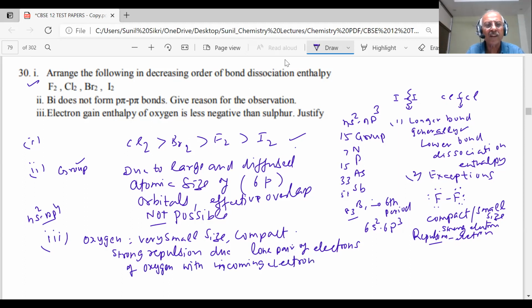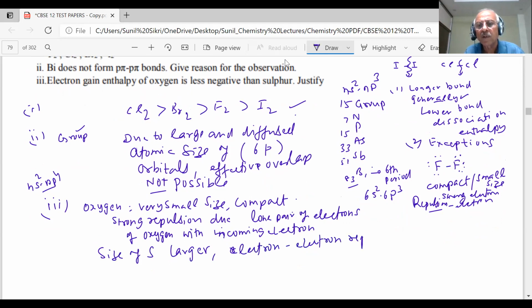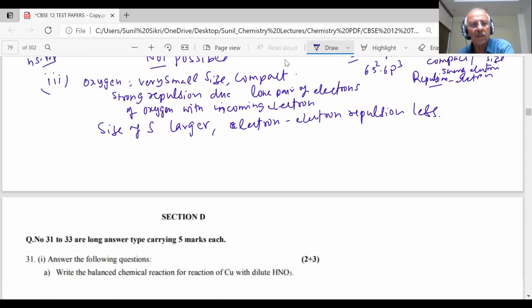So in this case, because the size of oxygen is small. But what happens in sulfur? The size of sulfur is larger, students. Therefore, the lone pairs are spread over a larger area. Therefore, this electron repulsion becomes less. So there will be more negative energy released in this case. All right, students, we know the answer of that.